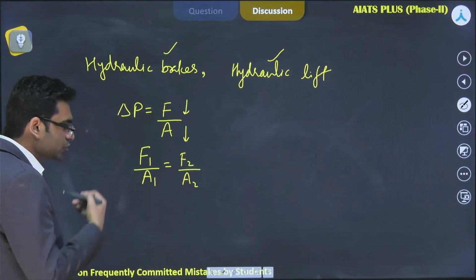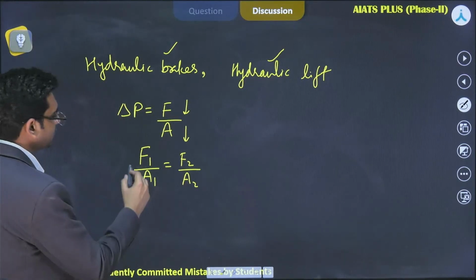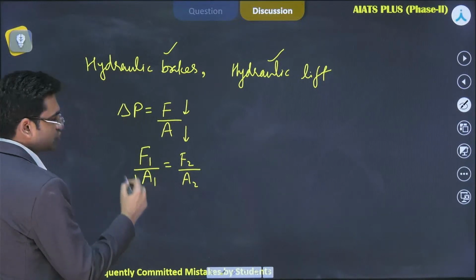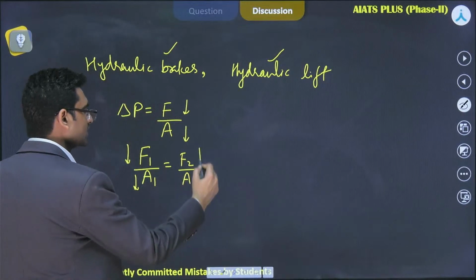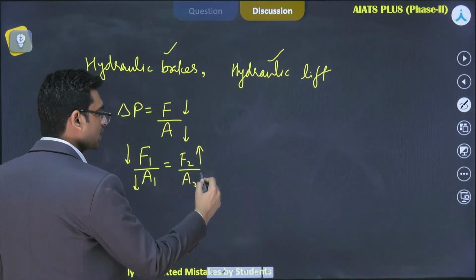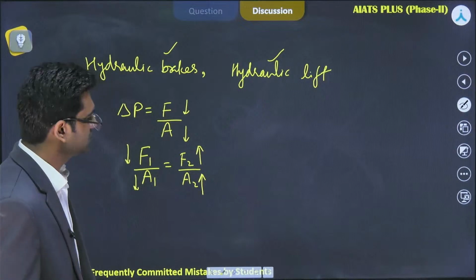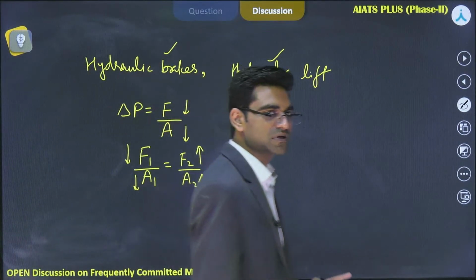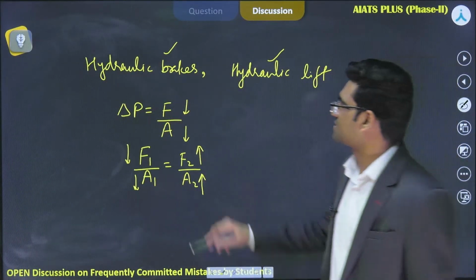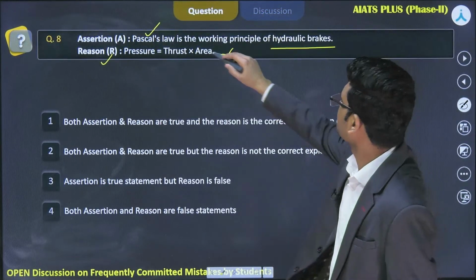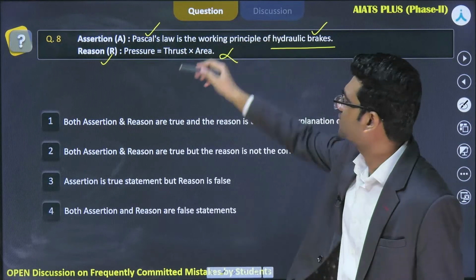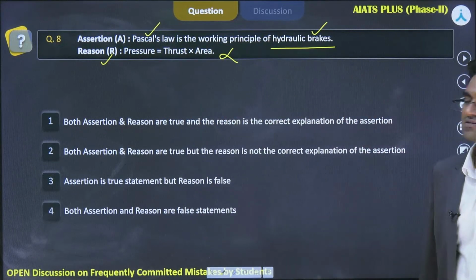Now, if I want to minimize my effort, then I will decrease this area so that I have to put less effort here and I will get more output here by increasing the area. That's what we do in both these kind of machines, all right? So yes, assertion is true. Assertion is true that hydraulic brakes are based on this Pascal's law.